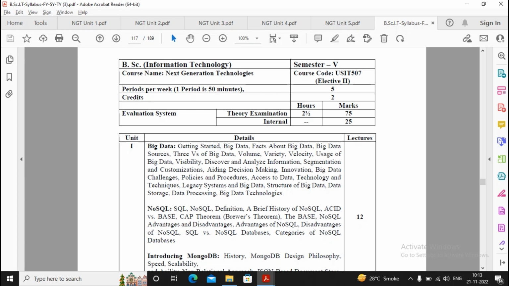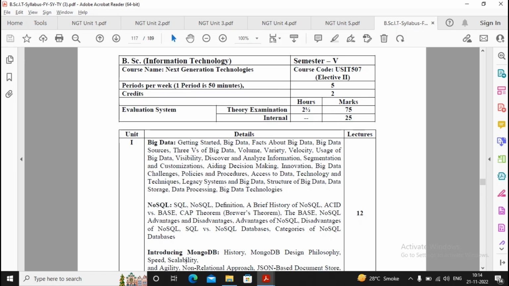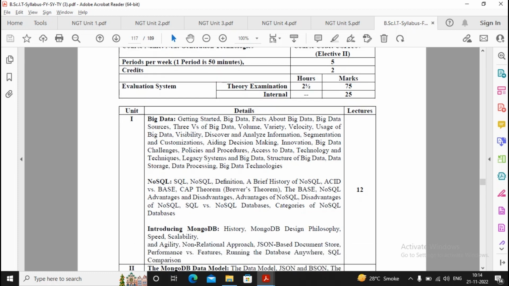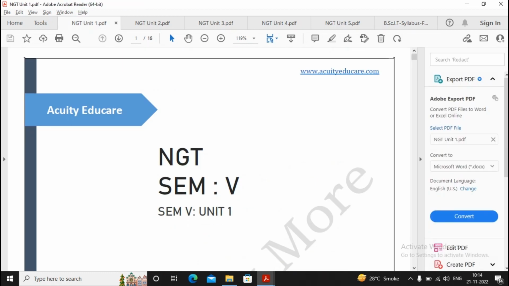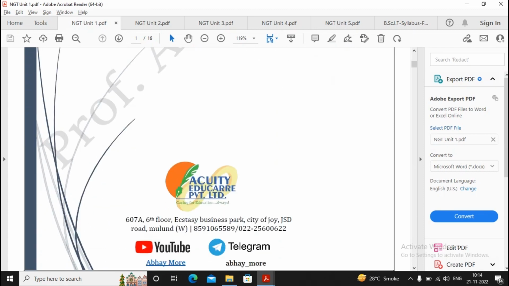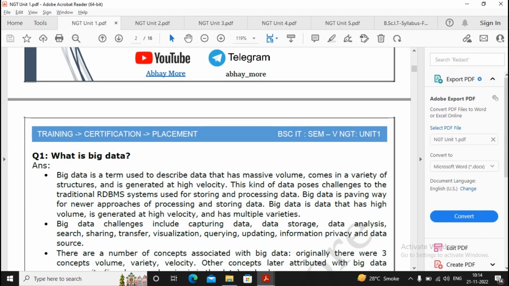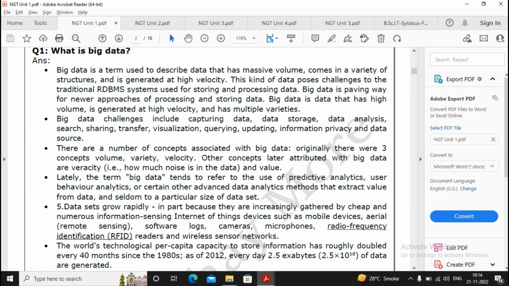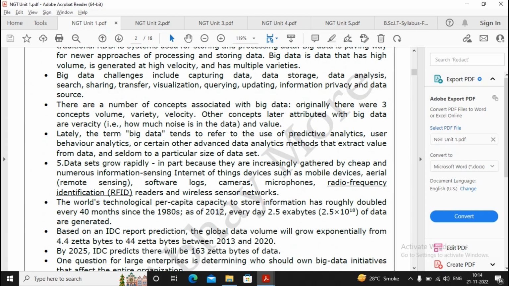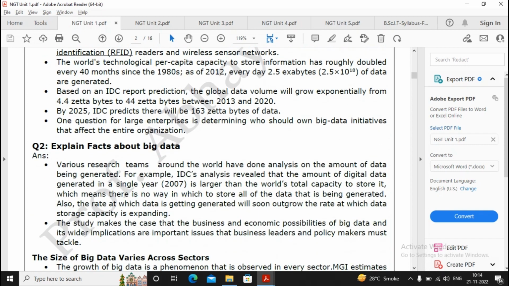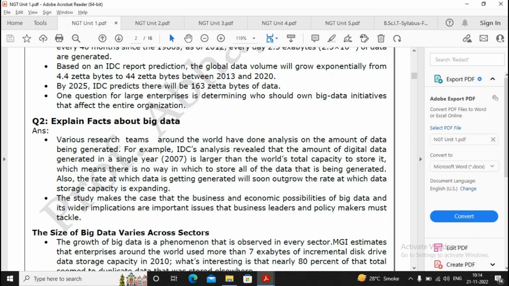In NGT, Unit 1 consists of big data, NoSQL, and an introduction to MongoDB. So let's focus on all the questions related to Unit 1. The first question is: what is big data? I will not advise you to skip any of the questions. I always advise that you prepare all the questions, but some questions are quite important. Focus on those important questions.